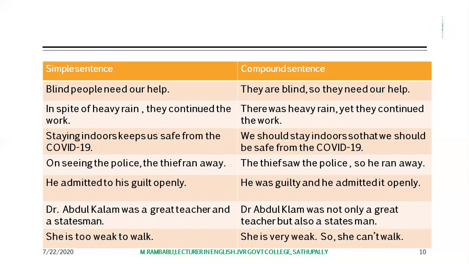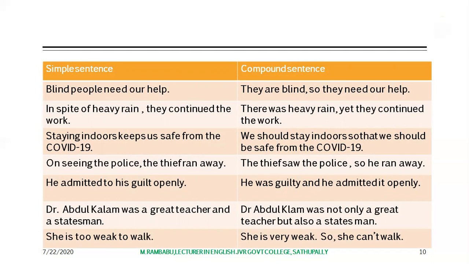It has only one main clause. It has a subject and predicate. So it has one subject and predicate. So it is called a simple sentence.